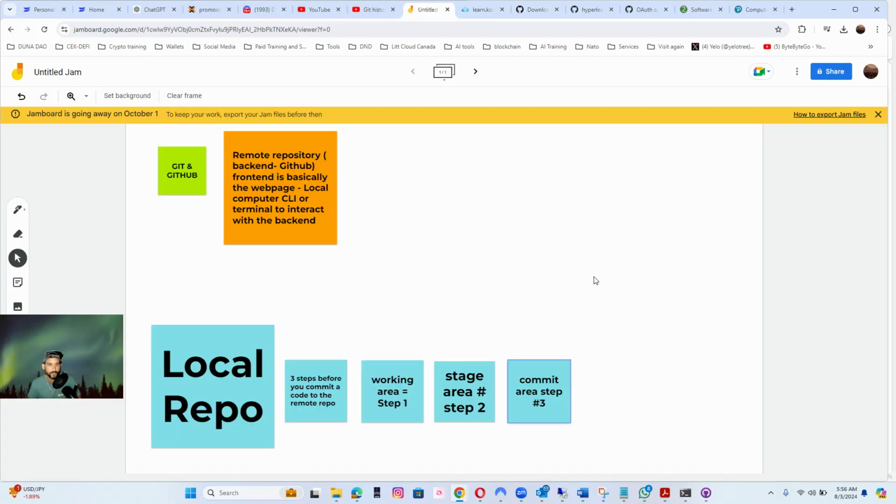And let's open the Jamboard here. So maybe your boss, your supervisor, they check the code when you are on step 3 before you commit it. Step 2 in the stage area. Maybe they want to check every week while you are in the working area. Maybe they know that the code is going to take 3 months by the time you're ready. And for 2 months, no, maybe they check every Friday. They check the working area. Maybe every Friday they check the stage area and see who is ready to approve that code.